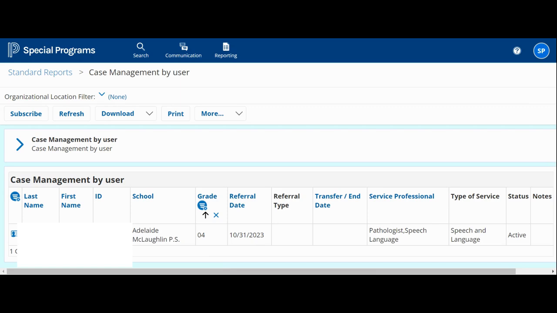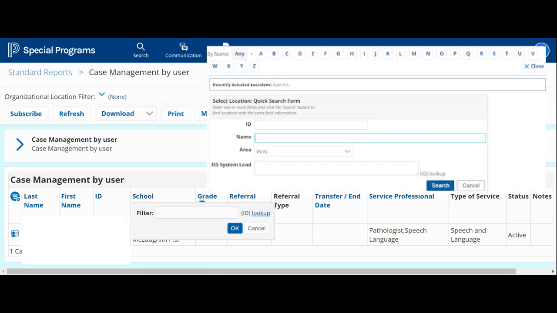If there are a lot of options to filter, such as if you wanted to filter by school, you can use the lookup feature. Then you can either type in the name of the school, select the school letter that it starts with, and then say OK.